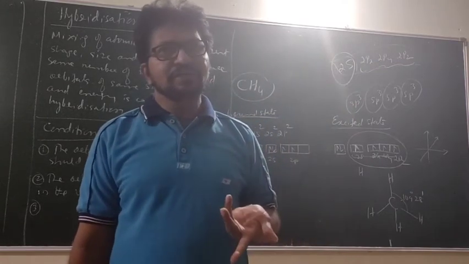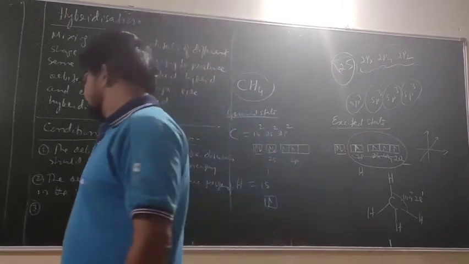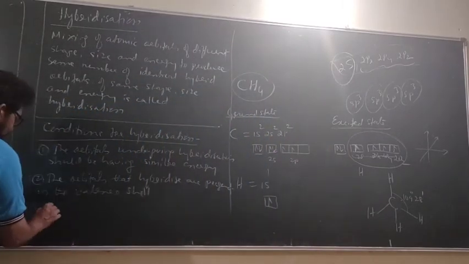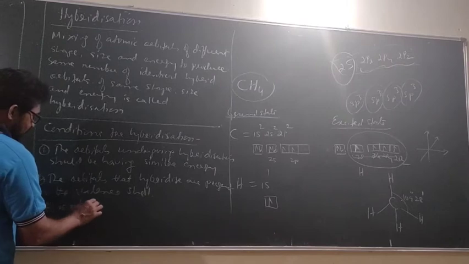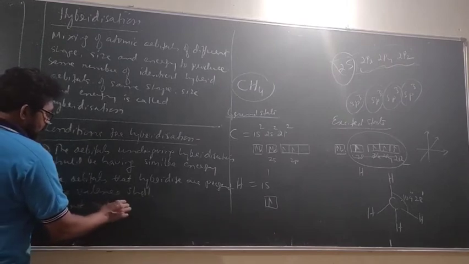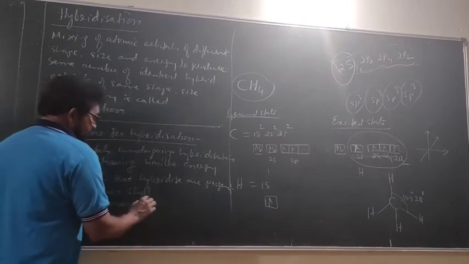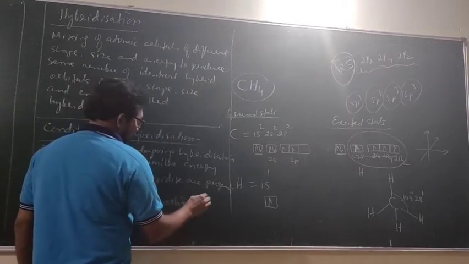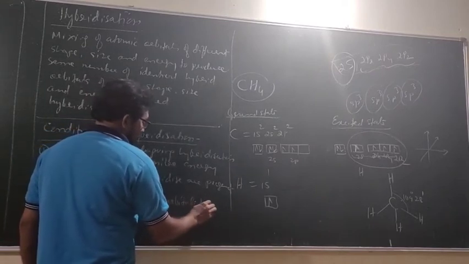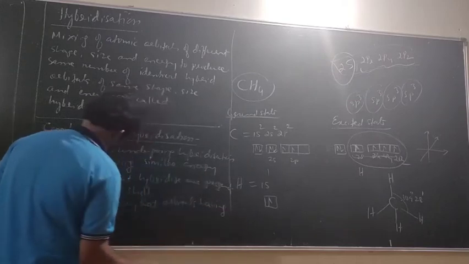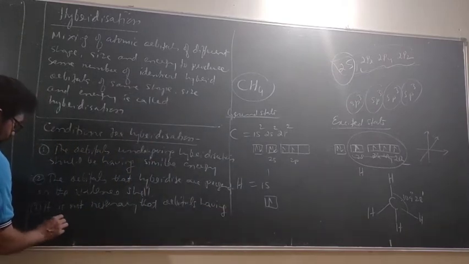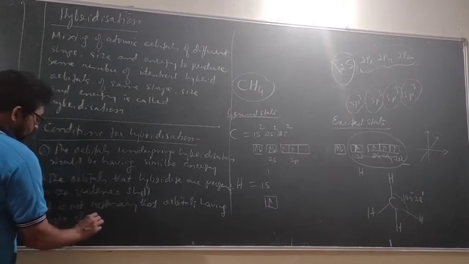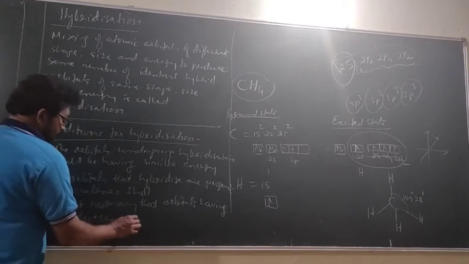It can have two electrons also. It is not necessary that only orbitals having a single electron undergo hybridization.